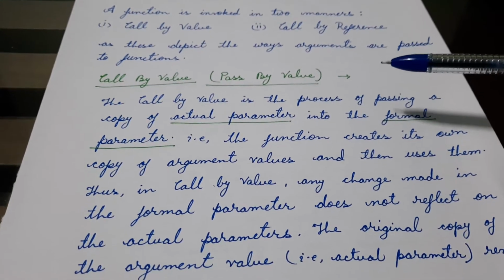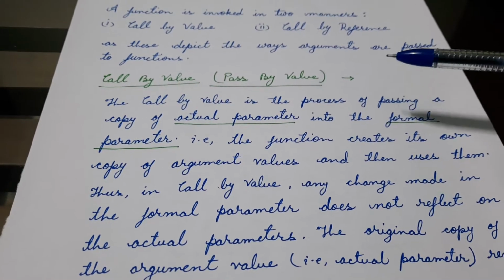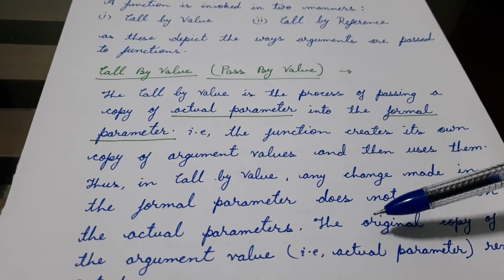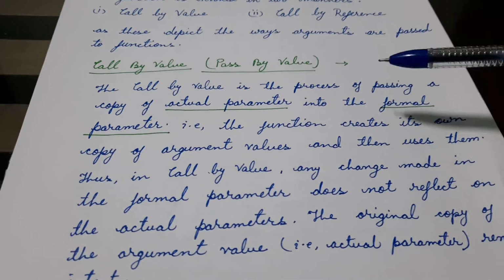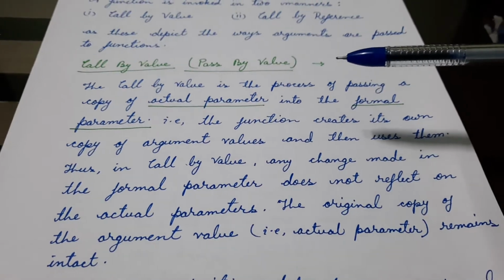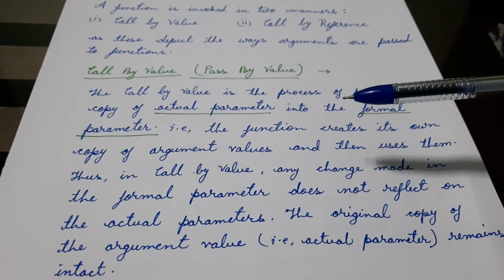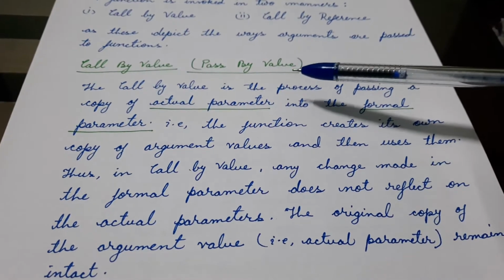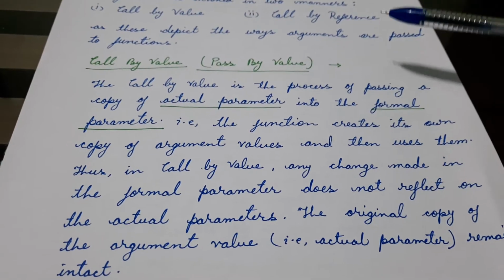Because x has become 7, a will not change. a is still 5, whereas x is changed to 7. Such type of working is called call by value, because the value of a, the actual parameter, which was 5, is copied to x.